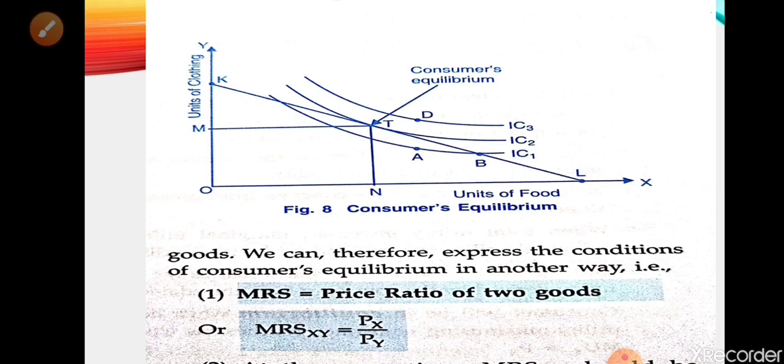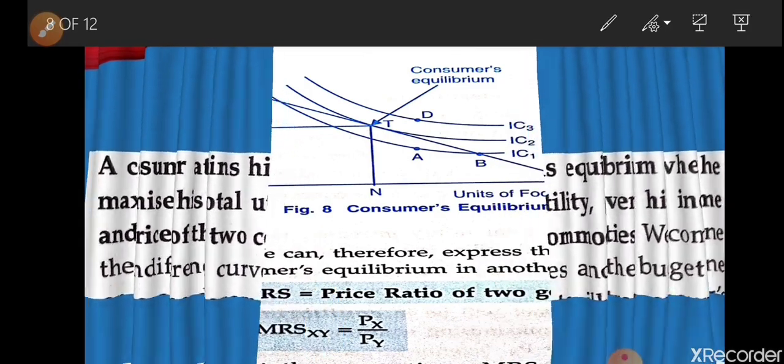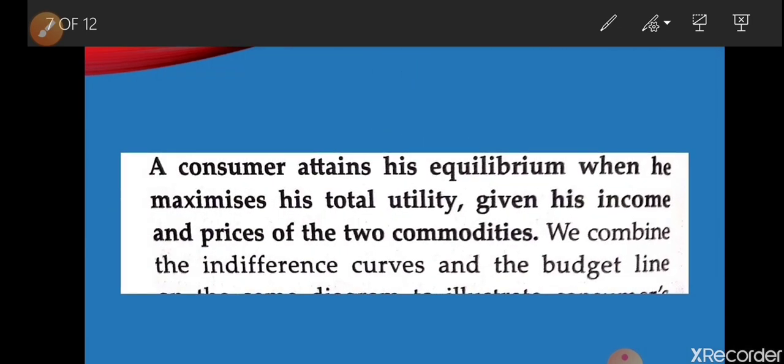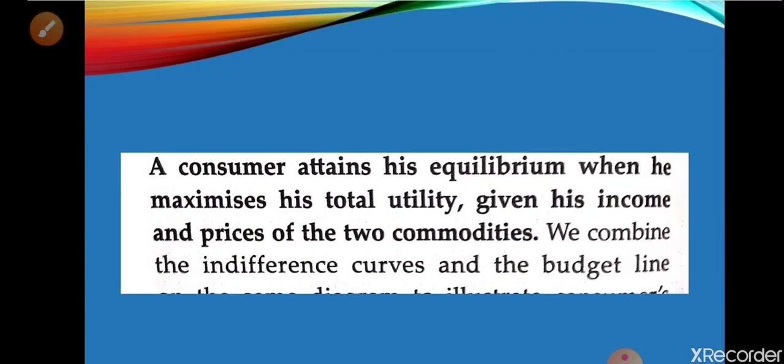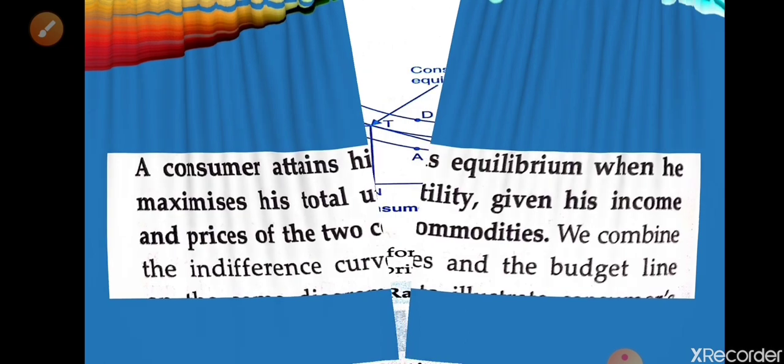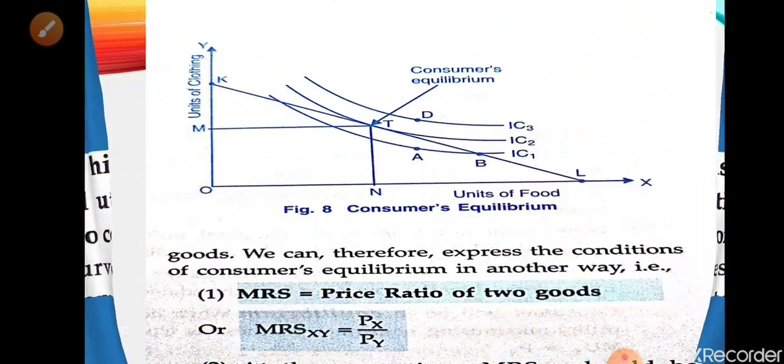I hope you understood. Now one more important topic is remaining, that is comparison between utility and indifference curve approach. This question may be asked sometime in examination, so let me explain this point.